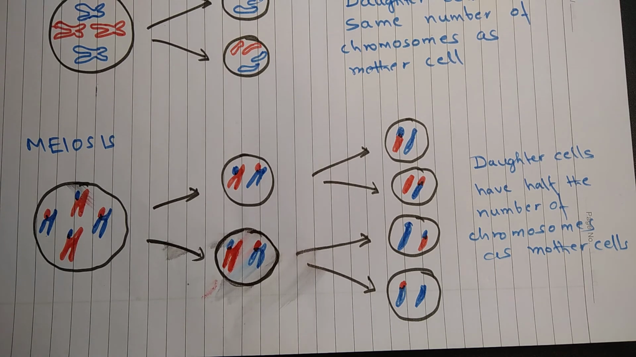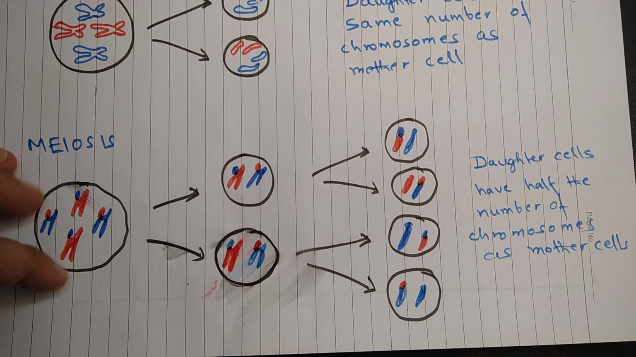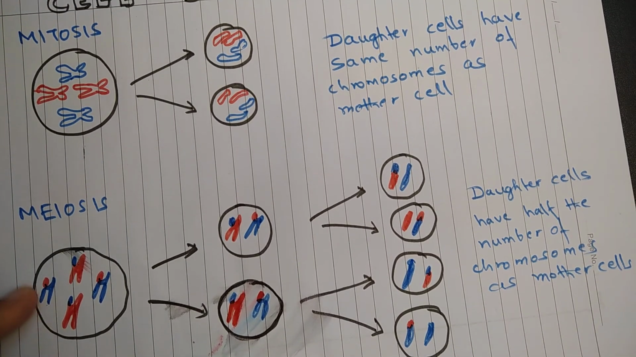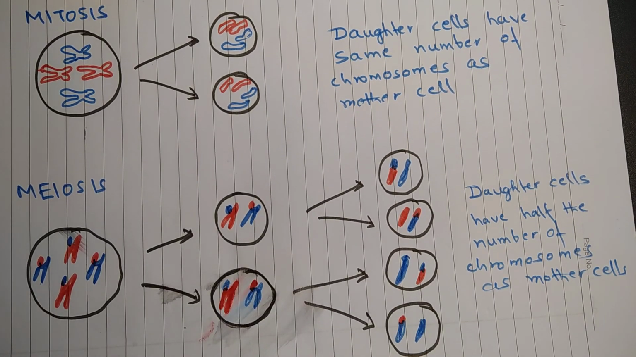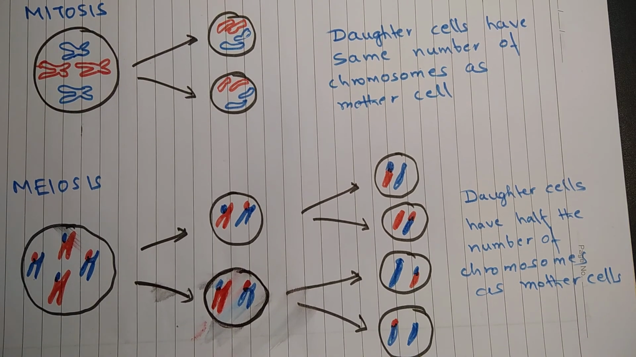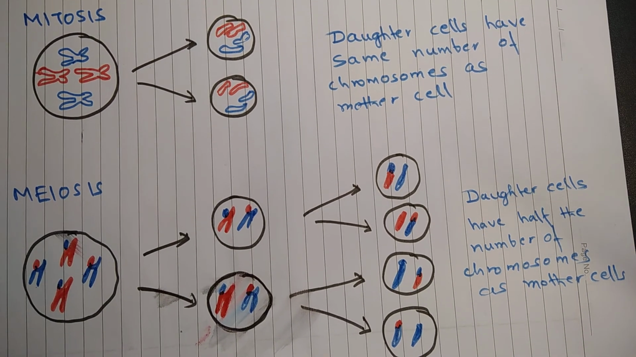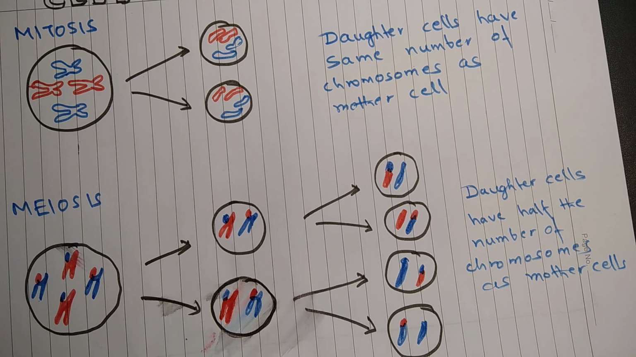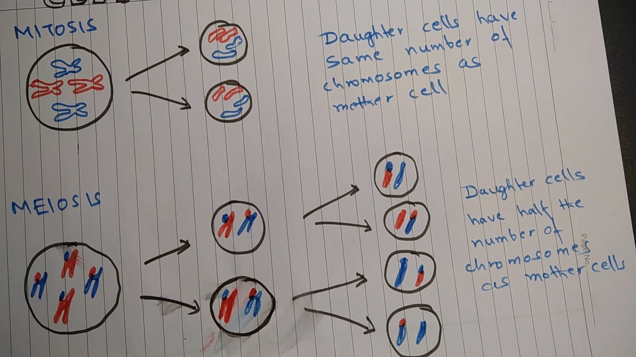So let us recapitulate. I talked about the definition of cells, then I talked about the variety of size and shape in cells. After that I talked about structure of cell, then I talked about structure and function of important cell organelles, and at the end I talked about cell division.